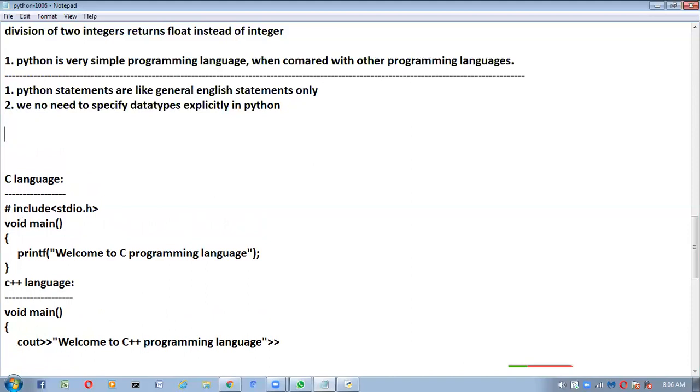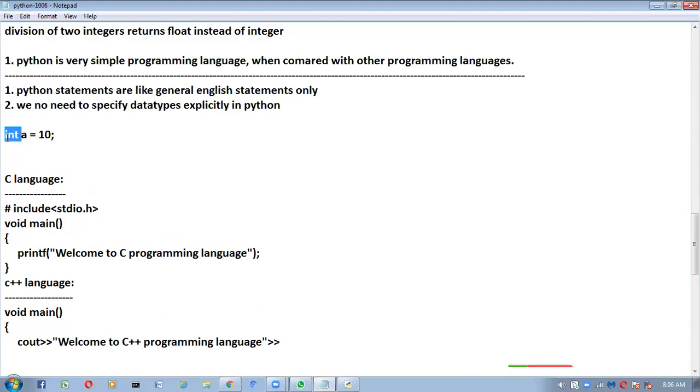I want to take one variable a. What is the type of this variable? Int type. So here equal to 10 I am taking like this. It means this a variable contains integer type of data.